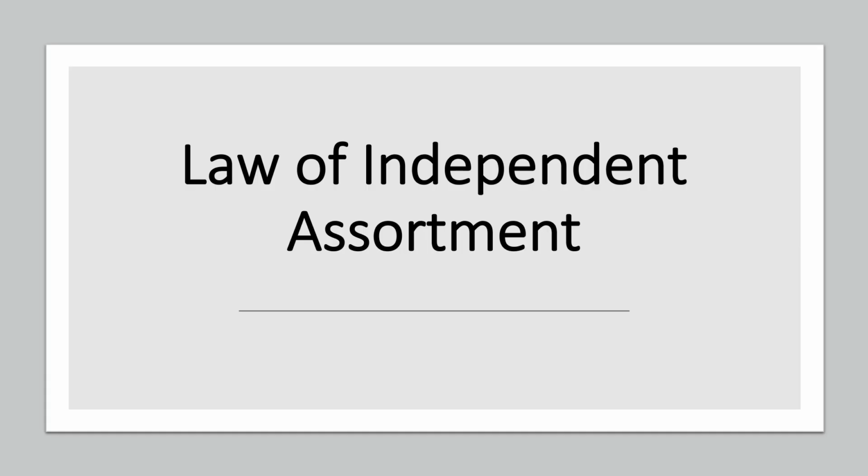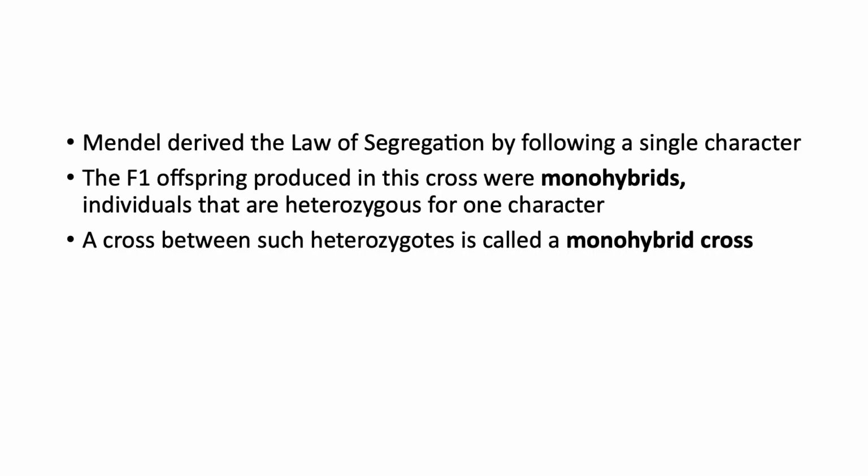So now let's talk about the second law of inheritance proposed by Gregor Mendel, which is the law of independent assortment. Mendel derived the law of segregation by following a single character. So the F1 offspring produced in this cross were monohybrids, or individuals that are heterozygous for one character. A cross between such heterozygotes is called a monohybrid cross.